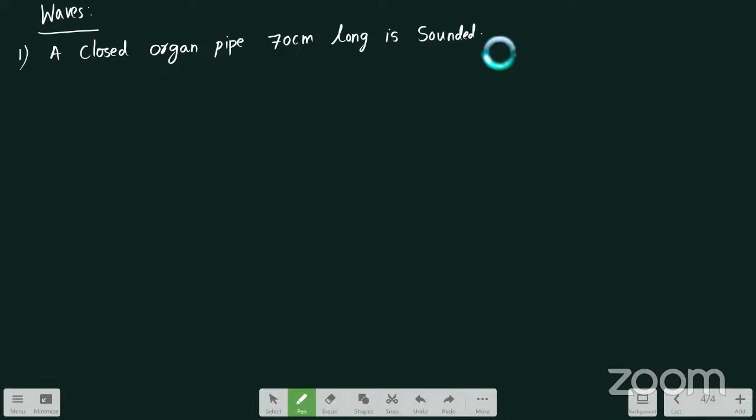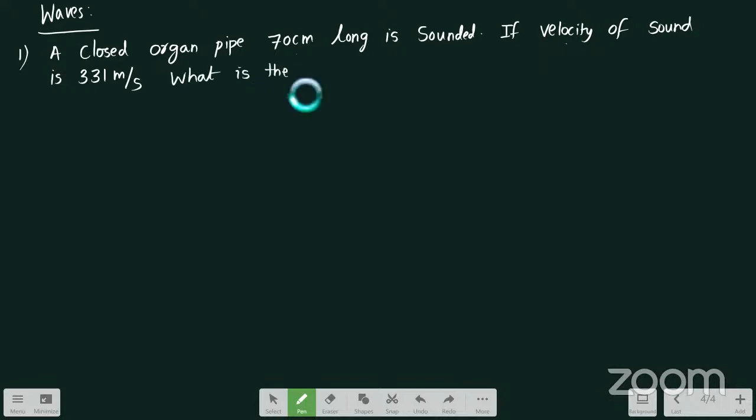If the velocity of sound is 331 meter per second, what is the fundamental frequency of vibration?